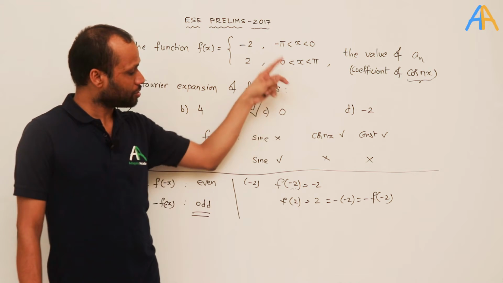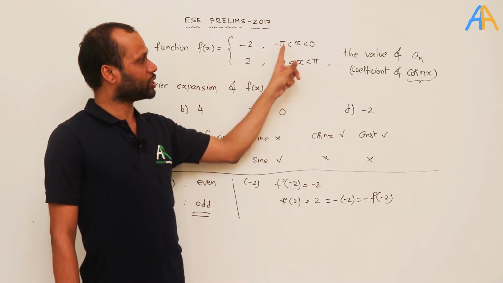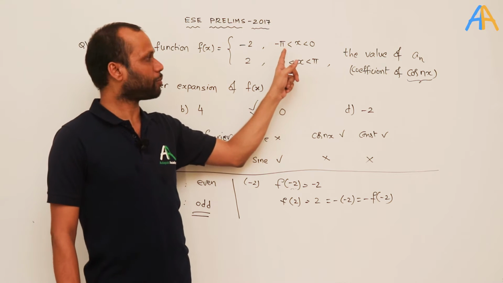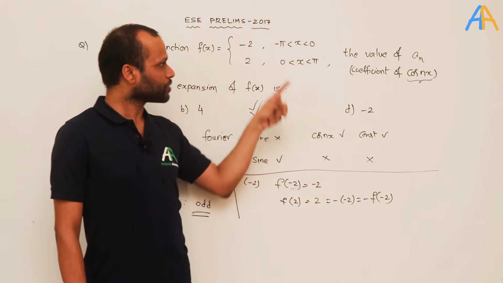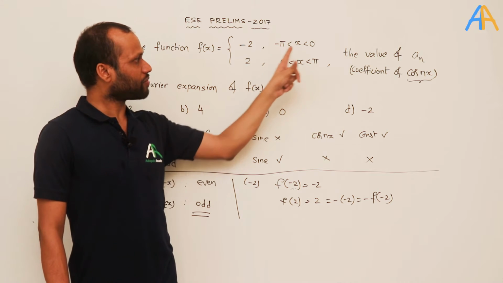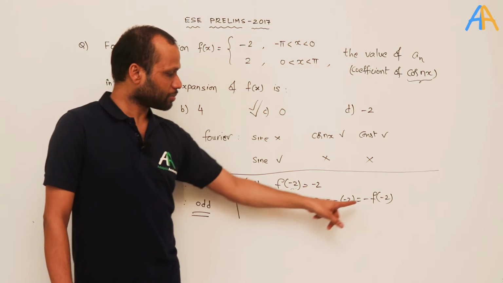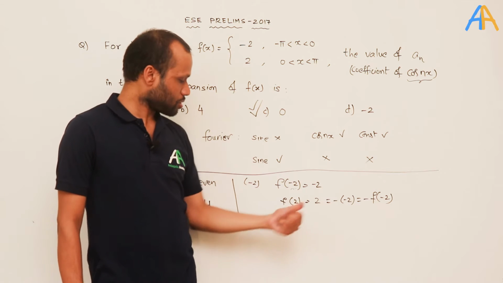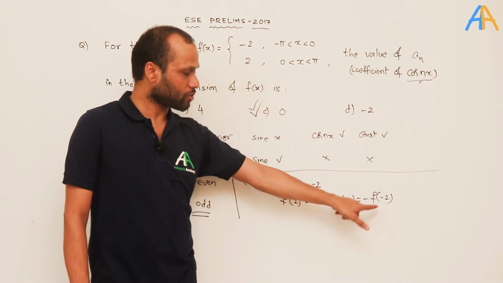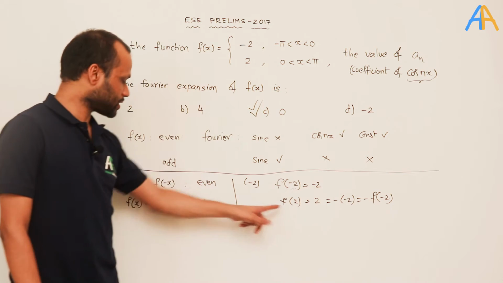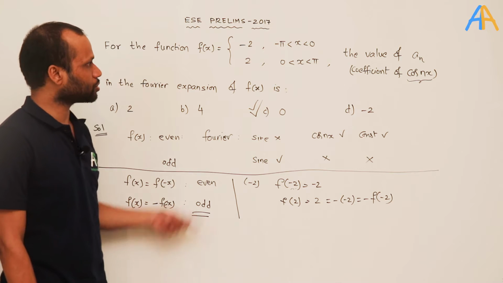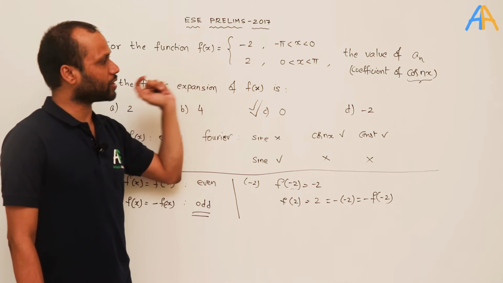I have taken a value 2, which is between 0 and pi. Pi is approximately 3.1, so I have considered 2. So f of 2 is 2, f of minus 2 is minus 2. Minus 2 is nothing but minus of f of 2. So f of minus 2 is equal to minus of f of 2. This satisfies the definition of an odd function. So the given function is an odd function.